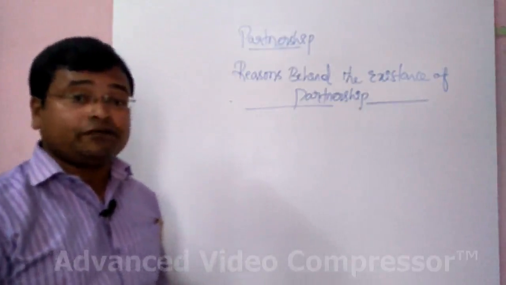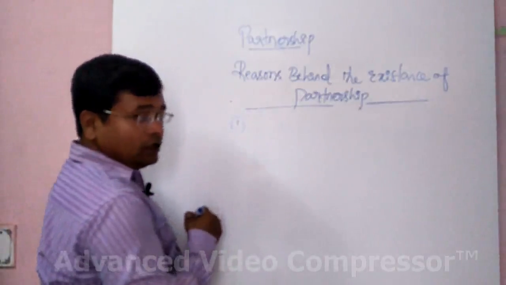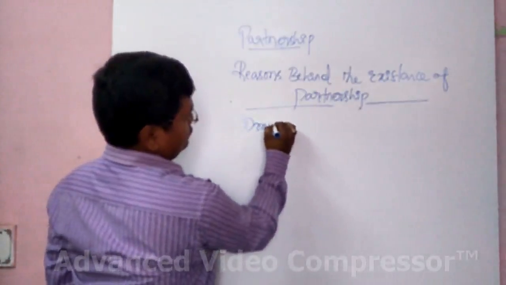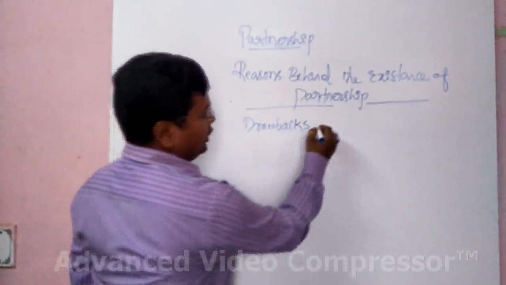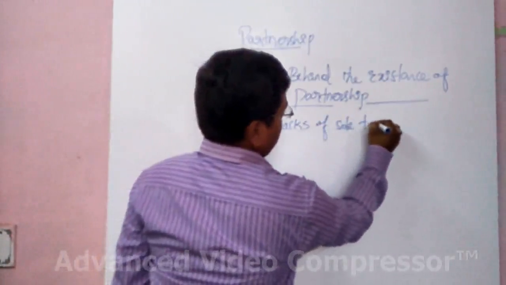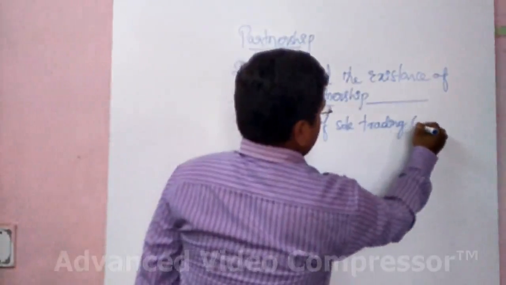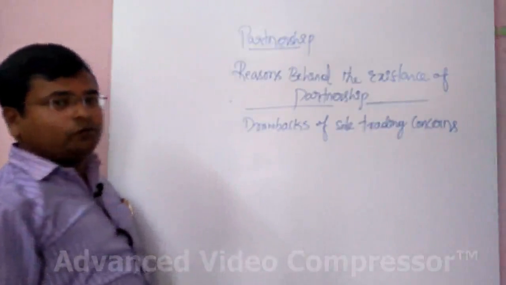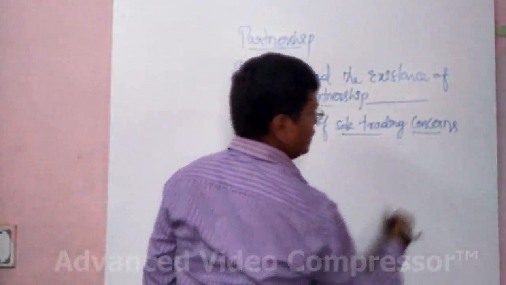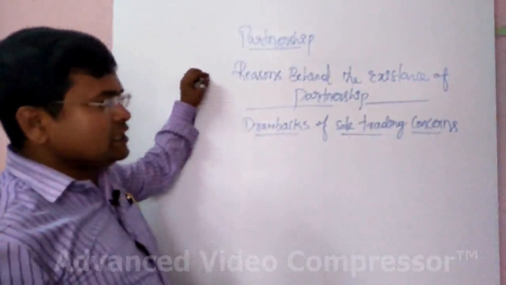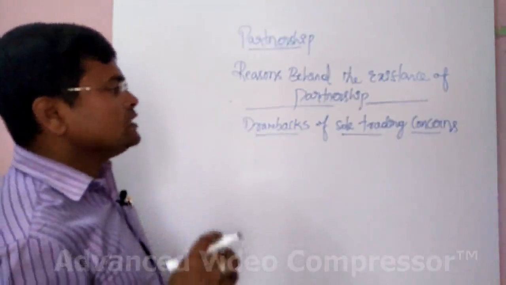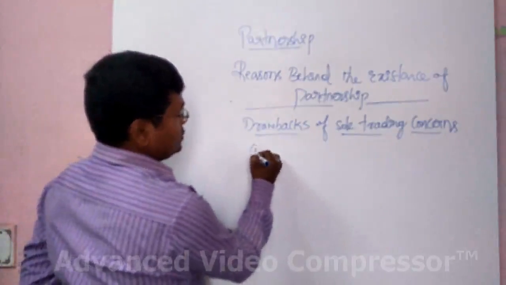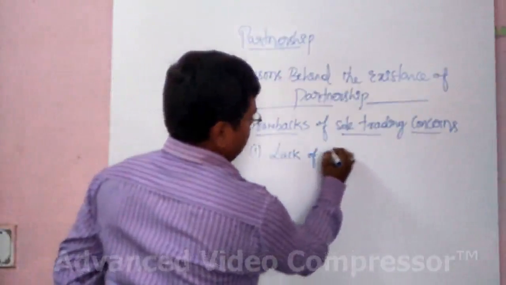Let us discuss those drawbacks first. The drawbacks of sole trading concern, or you can call it the reasons behind the existence of partnership firm. Both are the same. Now let us discuss which are those main drawbacks. First of all, lack of capital.